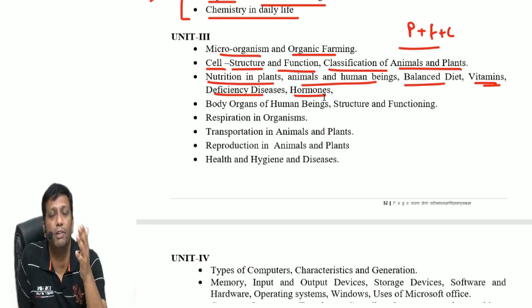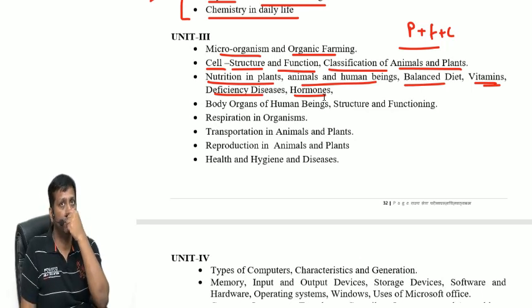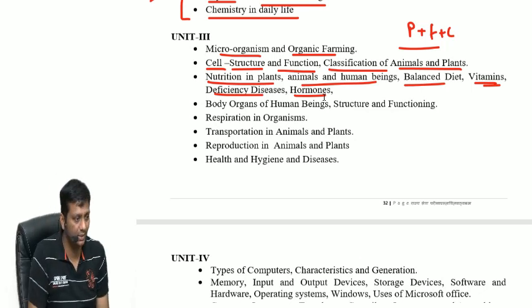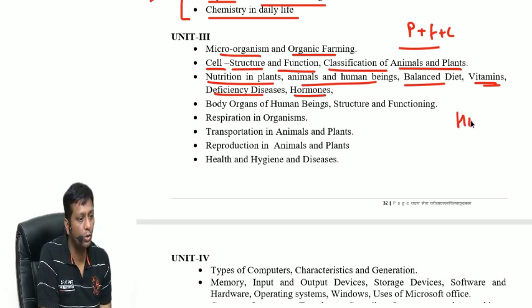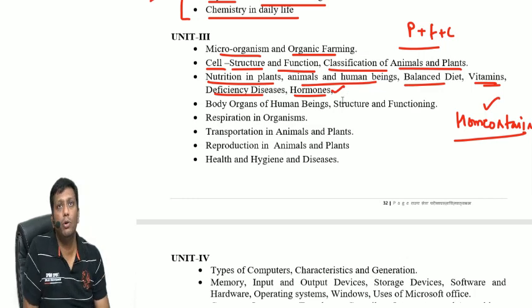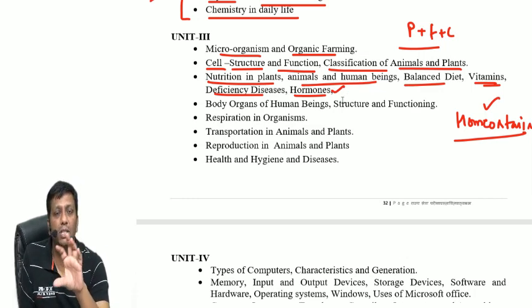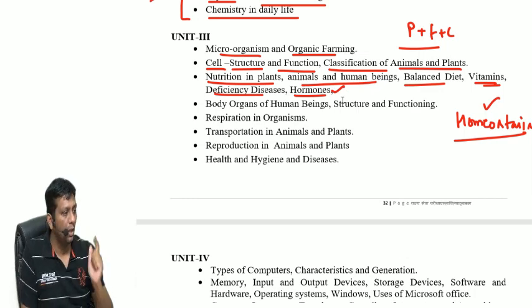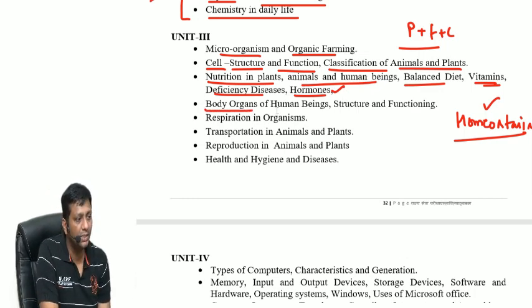During the discussion of hormones, I will discuss that the nervous system and endocrine system are responsible for the entire control of your body. That is called homeostasis. Homeostasis is an automatic internal control mechanism. Under the hormone topic, I will explain how the nervous system and endocrine system connect together and your body is under control. Now next, different body organs of human beings, their structures and functioning.